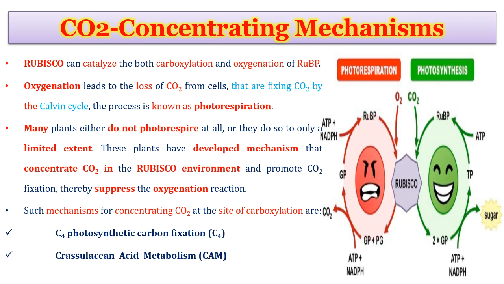In such adverse conditions, the Calvin cycle operates in a protected environment deep inside the cellular arrangements. So these adaptations are the C4 and CAM pathways. Plants have developed this mechanism for concentrating carbon dioxide around Rubisco for operating the Calvin cycle, for fixing carbon dioxide and subsequently synthesizing carbohydrates.